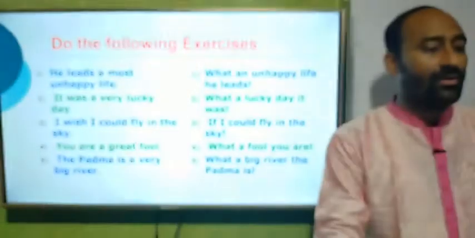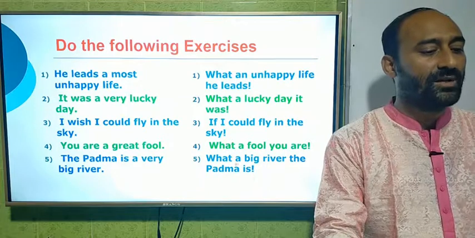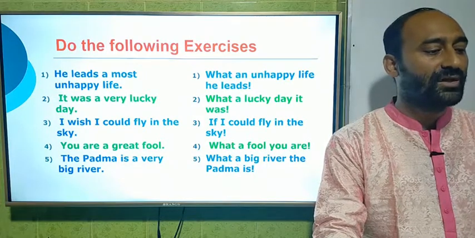Now the question number 5. The Padma is a very big river. And again we have got the article a. So we have to use what? That means the sentence will be started with what a. What a big river. That means very will be omitted. What a big river. Again from the beginning of the sentence, the Padma is. At last we shall get exclamation sign. So the answer has become what a big river the Padma is.